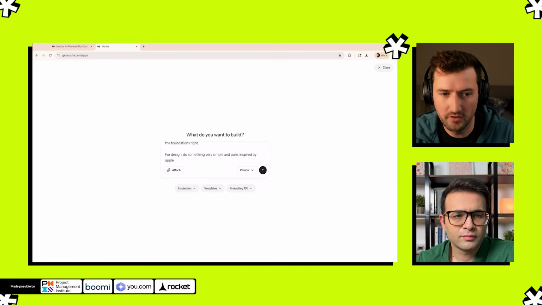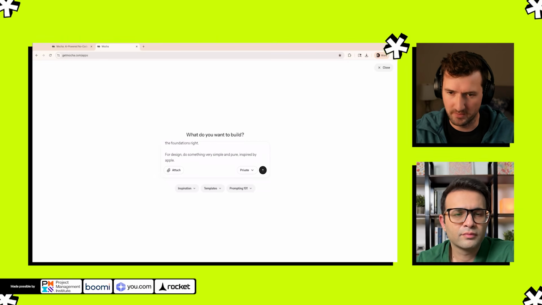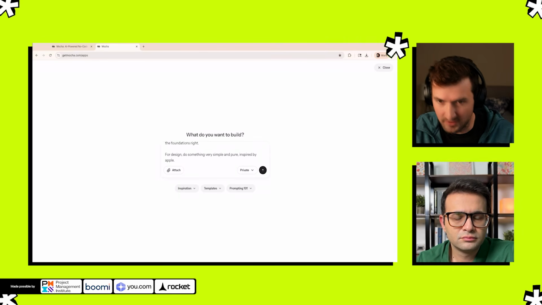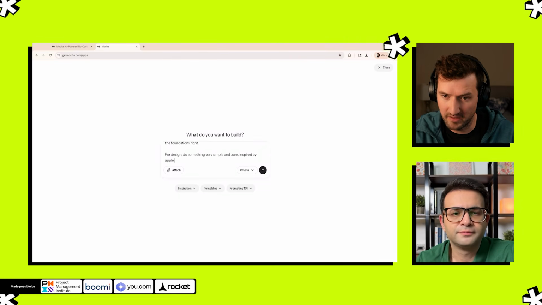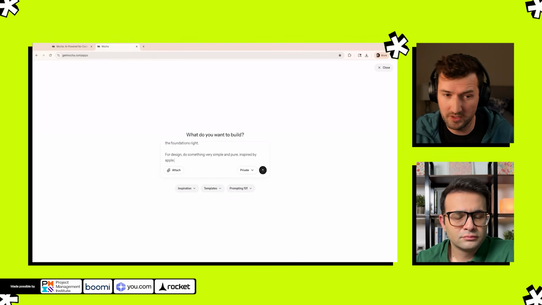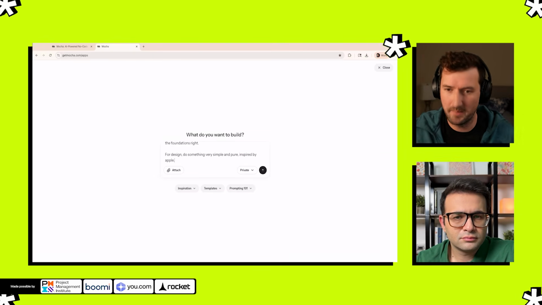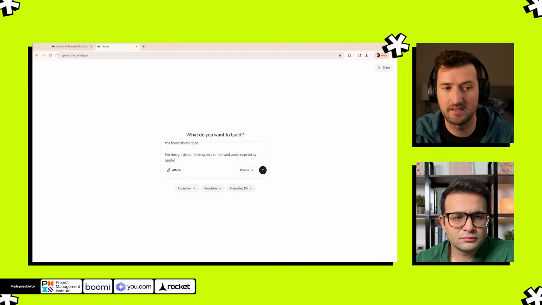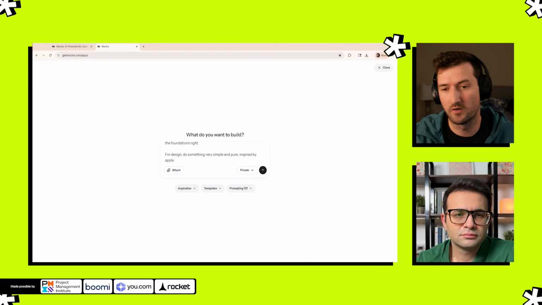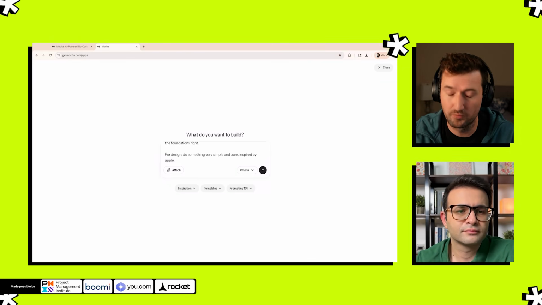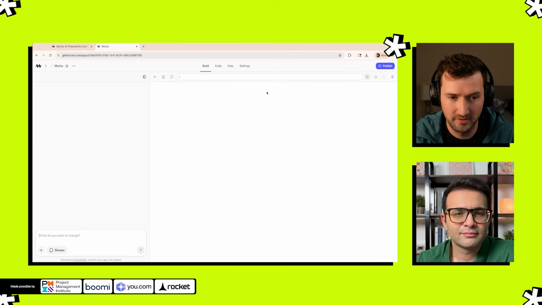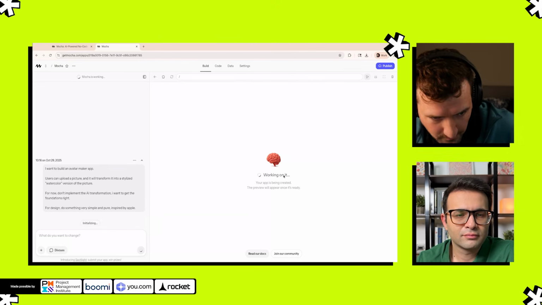So a trick here, you could not say anything, and Mocha has some pretty good presets, but a lot of AI apps look the same these days because they are powered by the same models, and those models have a bit of an opinion. So a really good way to guide them, you could upload a screenshot, you could go on Pinterest and say, I like these websites, or I like this color palette. You could do anything. I like saying, build something that looks like Apple, or Notion, or Spotify, or Canva. Pick a brand that's really good at design and has spent a lot of time doing that. And that's baked into the model weights. So I'm going to let this go.